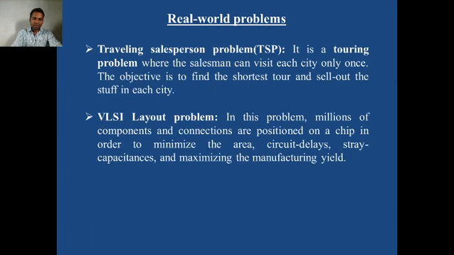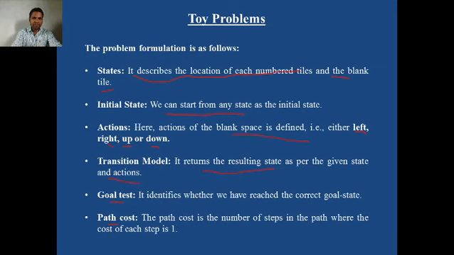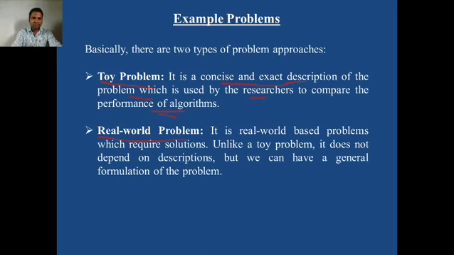Now, real world problems. So these are the toy problems. These are the two examples of toy problems. AI agents or AI researchers always test their algorithms based on two types of problems. Your AI problem can be a toy problem or it can be a real world problem. In toy problems we discussed two examples, for example, the 8 puzzle problem and the 8 queen problem. Real world problems are also there, which are used by AI researchers to test their algorithms.